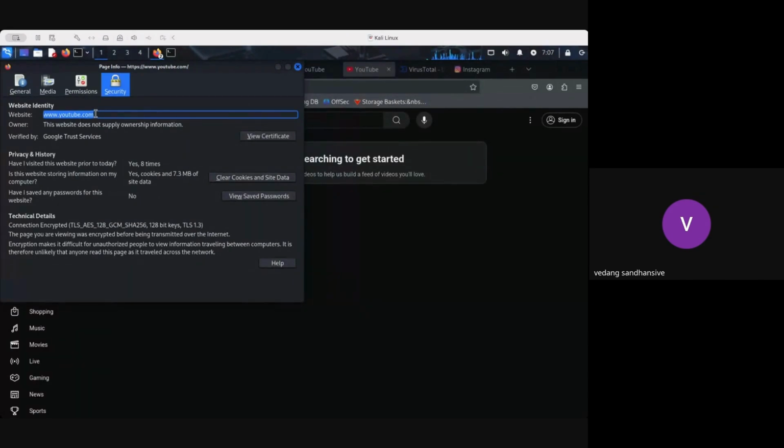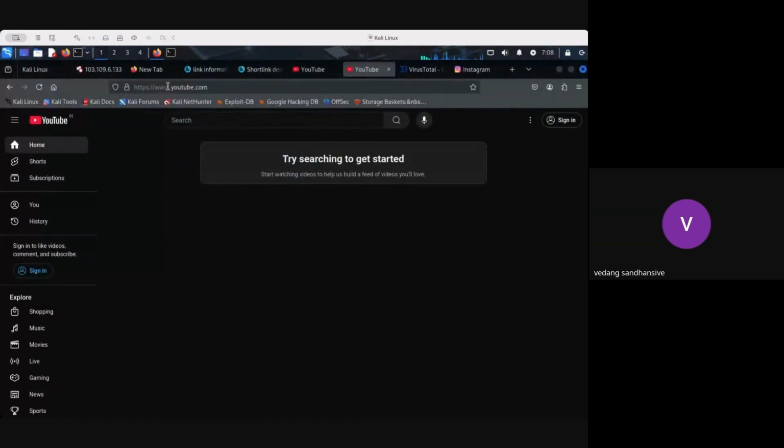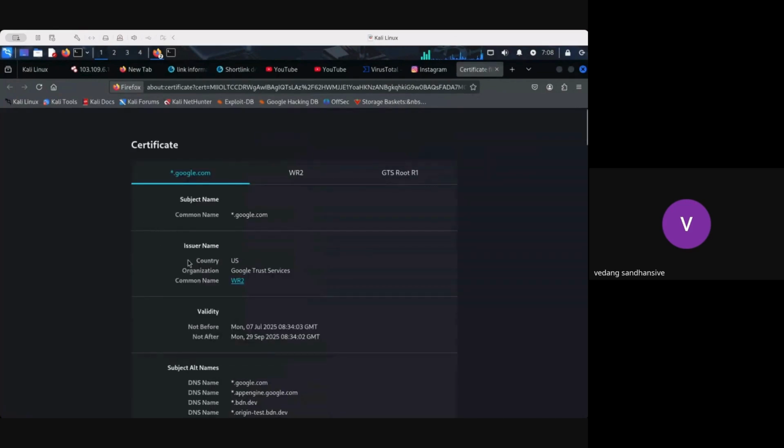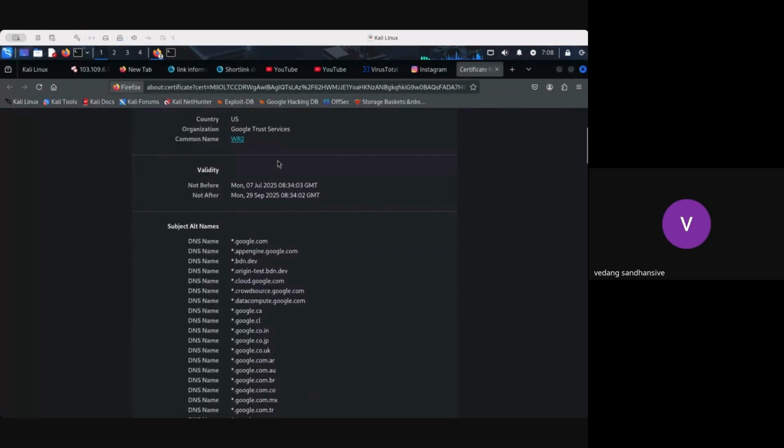If there is something happening from the backend, somebody can use a fake certificate to ingest into this particular data. So let's say there is some other company communicating, so it's not YouTube, but it's a web page looking like YouTube. You can verify it by just clicking on the lock sign, clicking on connection is secure, more information, and you can understand whether this website is youtube.com or not. This is a clear way we can understand how the communication is encrypted through YouTube. This is verified by Google Trust Services. You can also view the certificate and complete information about YouTube's certificate.